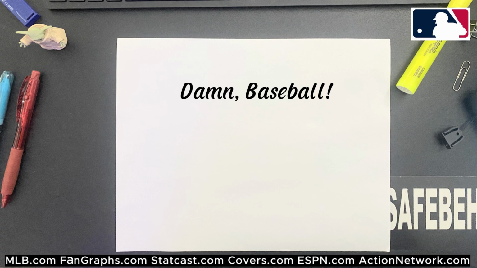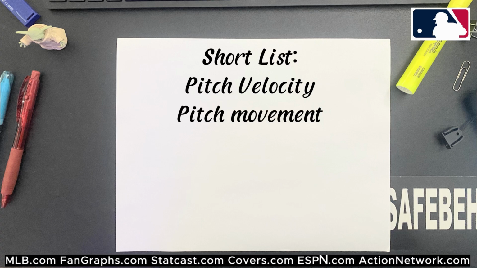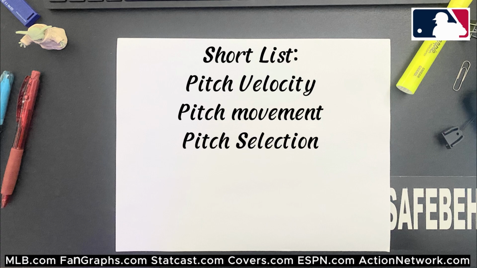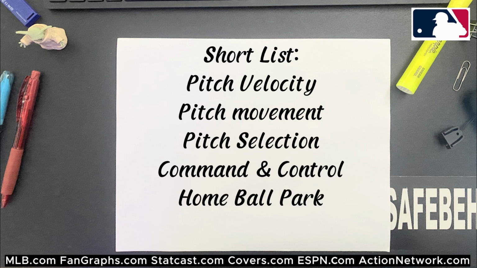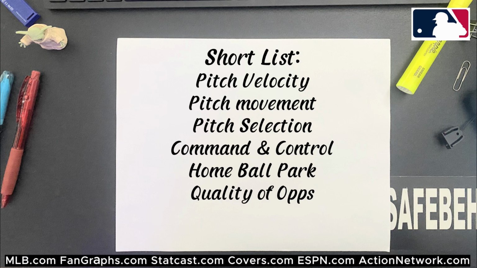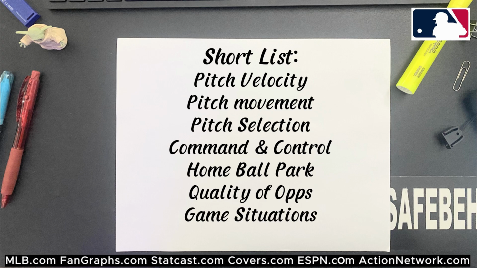Some of those other things do include pitch velocity, pitch movement, pitch selection, things like fastball, slider, changeup, command and control, pitcher's ability to locate pitches in the strike zone and execute those pitches just as they intended, contextual factors like home ballpark, pitchers pitch better in pitcher-friendly parks like Dodger Stadium opposed to hitter-friendly parks like Coors Field, quality of opposition, game situations like runners on base and late innings or things like that.